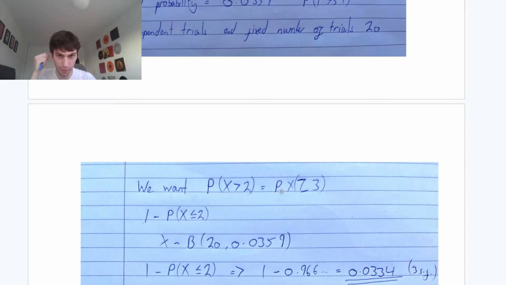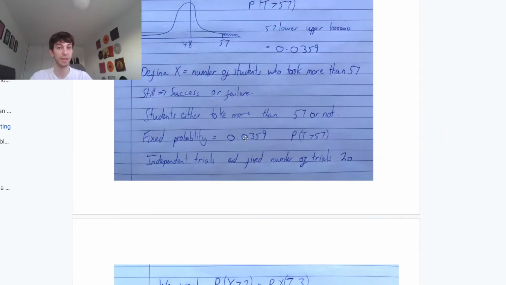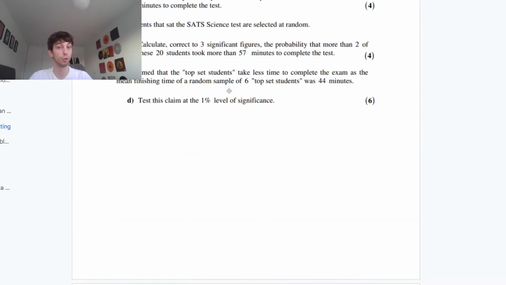I'm not sure what's going on with this bracket here. It should say the probability that X is larger than or equal to 3. So 1 minus the probability that X is less than or equal to 2. Because once again, they want more than 2, so we're going to do 1 minus the probability that it was less than or equal to 2.